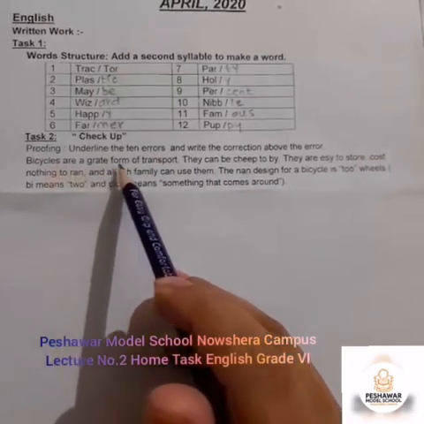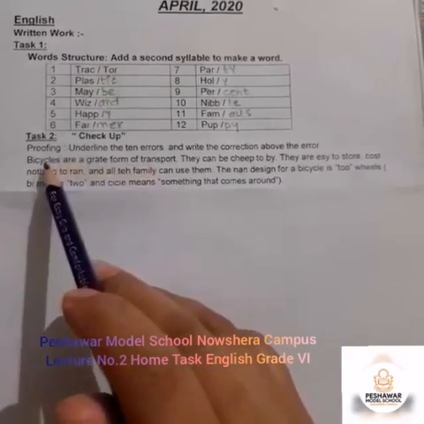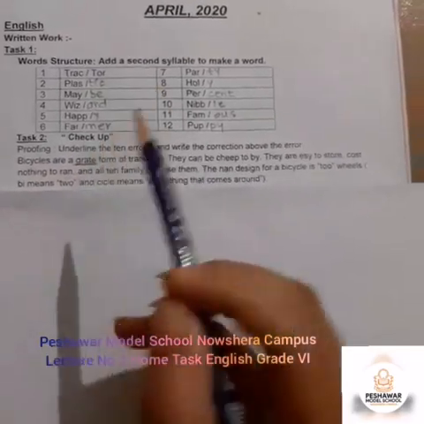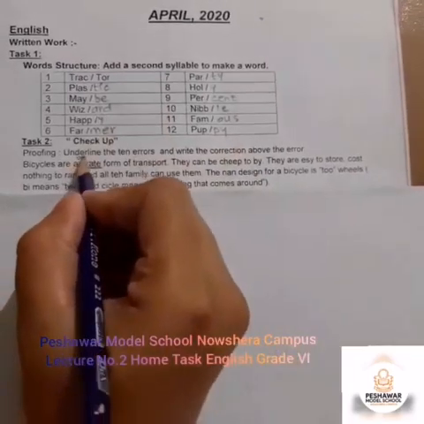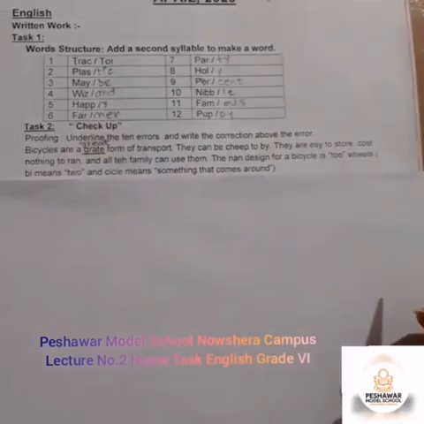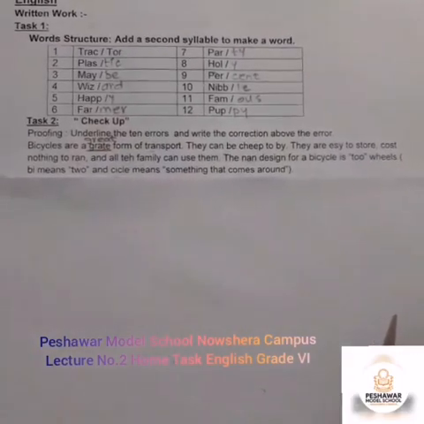Bicycles are a great form of transport. In this sentence, the word great is wrong. The spellings are wrong. The correct spellings are G-R-E-A-T. Great. Bicycles are a great form of transport.